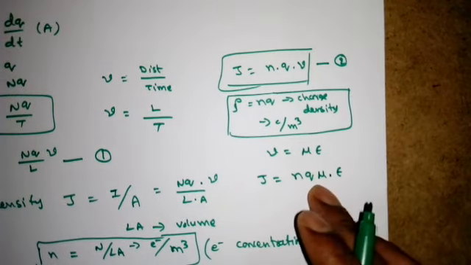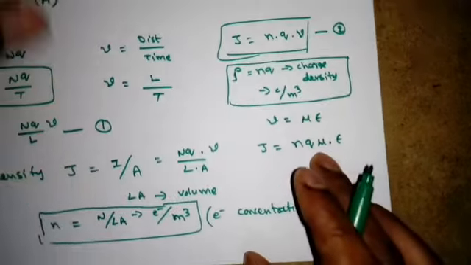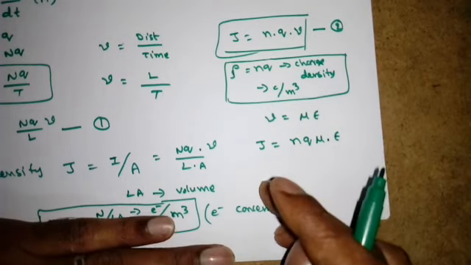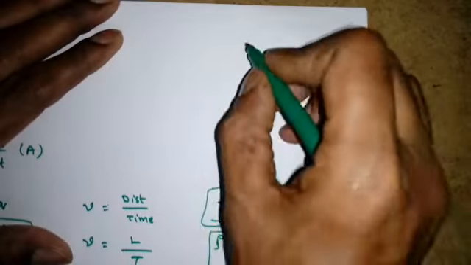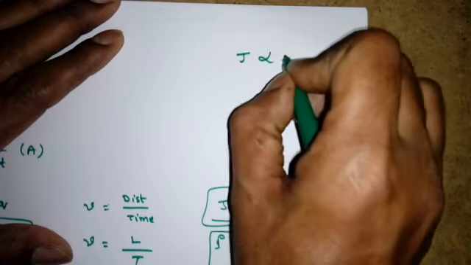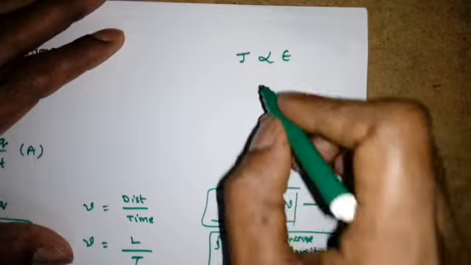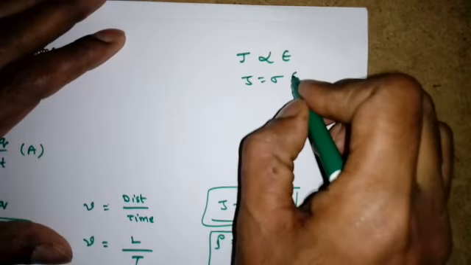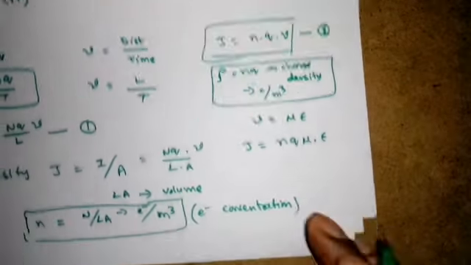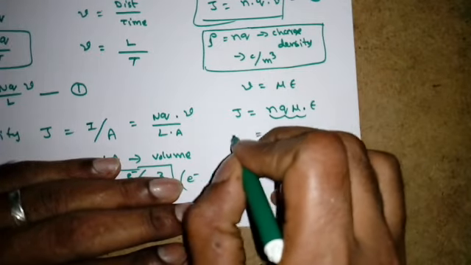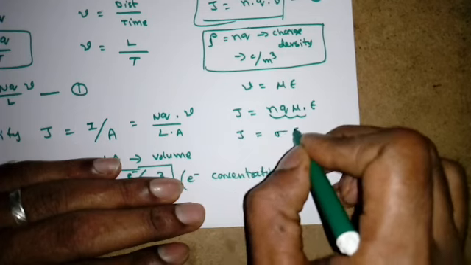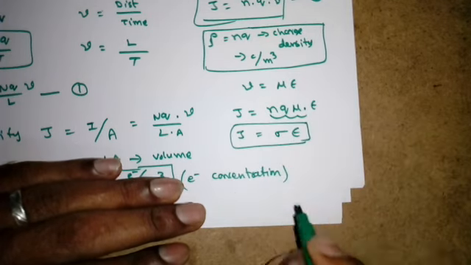Now if you recall from the network theory concept, I told you about Ohm's law in field theory, where the current density is directly proportional to the electric field, and we have seen J is equal to sigma into electric field. Yes or no? So the same we will apply here. What is this one? This is nothing but sigma. So I can write J is equal to sigma into electric field, right?